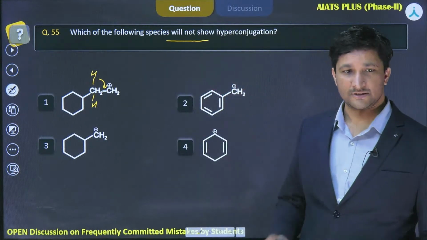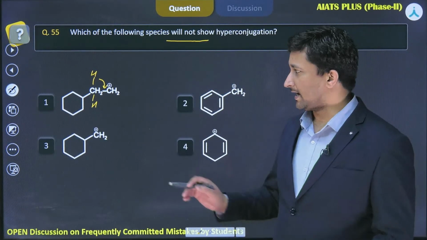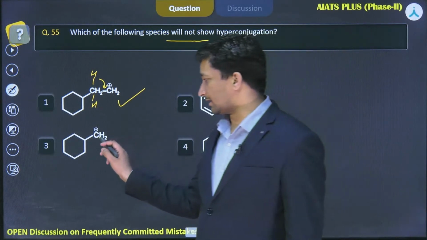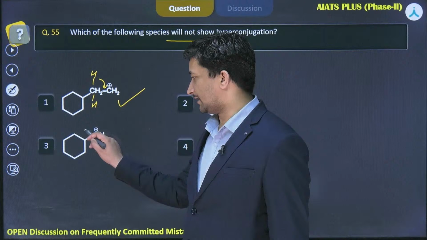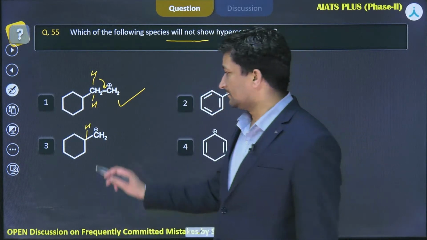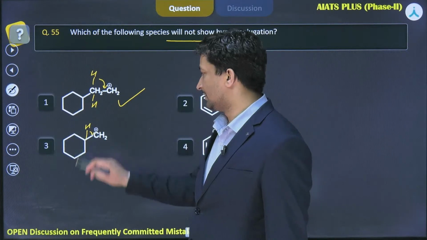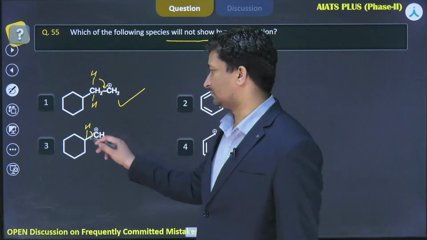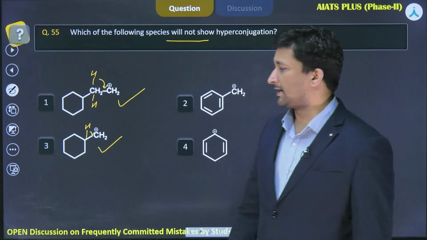The sigma electrons can be transferred to form the pi bond, and this will show hyperconjugation. Similarly, in this CH2 plus, you can see 1 hydrogen is there. This hydrogen will again form a bond here and it will form CH2. So this will also show hyperconjugation.